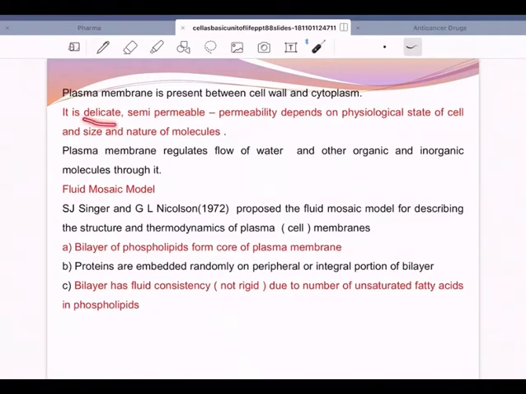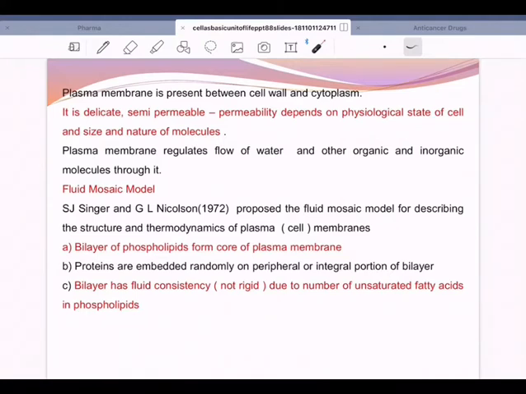And the plasma membrane is delicate, very soft, semi-permeable, means selectively it will permit the inflow and outflow of materials both in and out of the cell.